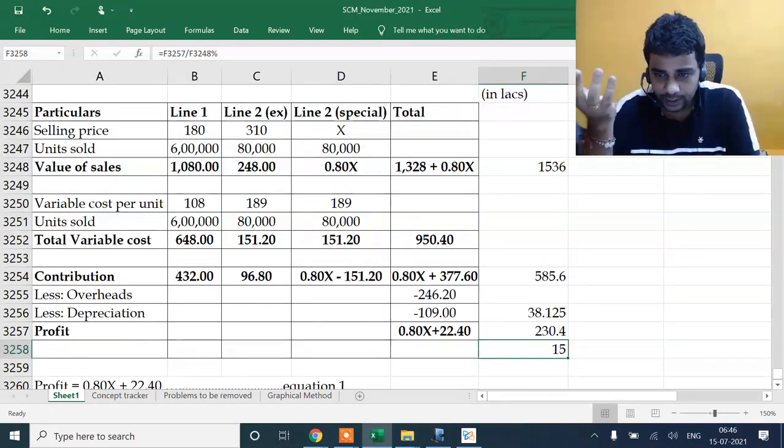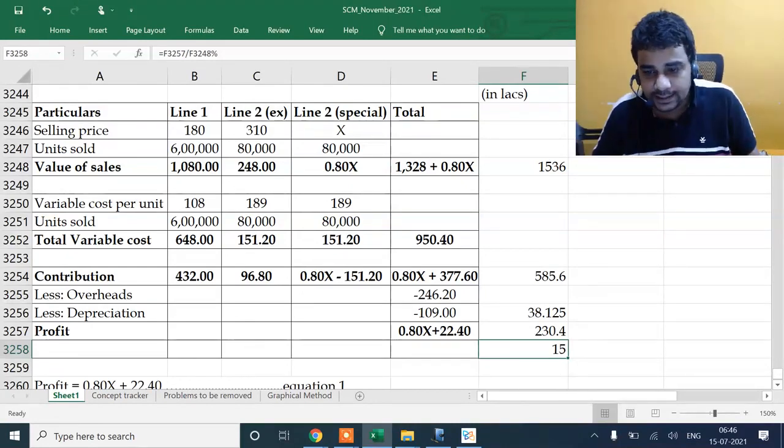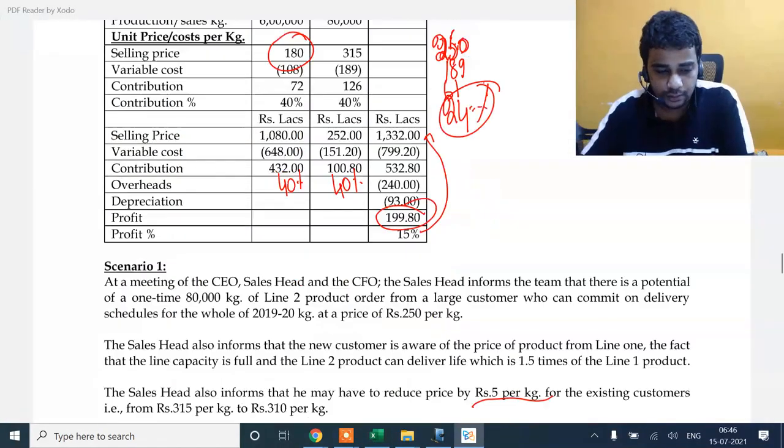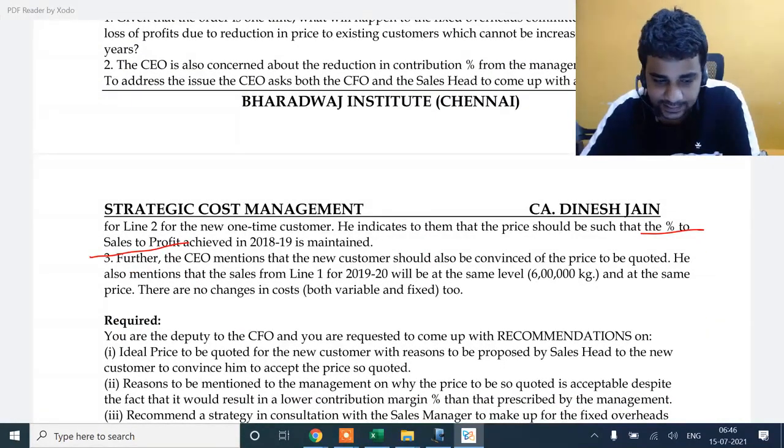So why don't we go ahead and do this? It doesn't make any difference though the contribution margin is slightly lower. So this is how I'll convince part 1 and part 2, that is, one is the customer, second is the management.